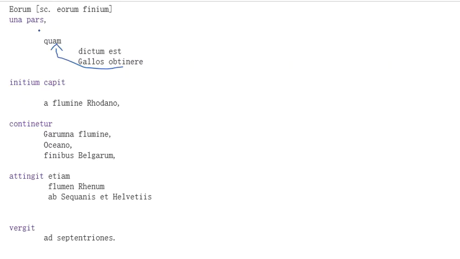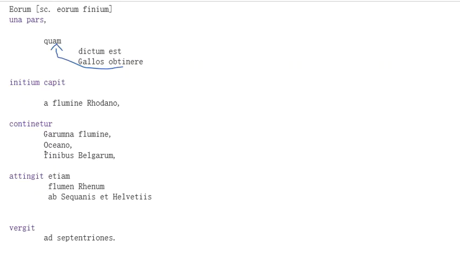So una pars, and then this quam clause gives you information about the pars, right? But the main structure of the sentence is una pars initium capit, and it initium capit a flumine Rodano, right? So that ends one syntactical chunk. And then you have una pars is still your subject. It continetur, note that this is passive, so continetur.